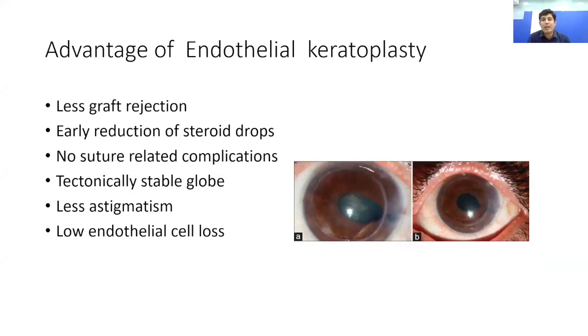Similarly, in endothelial keratoplasties, we have less rejection, less use of steroid drops, no suture related problems. Tectonically, it is a very stable globe, with less chance of astigmatism and low endothelial cell loss.